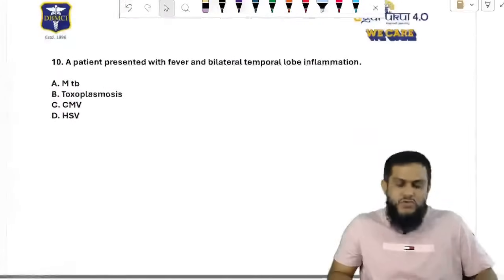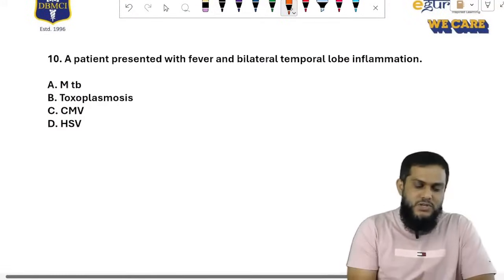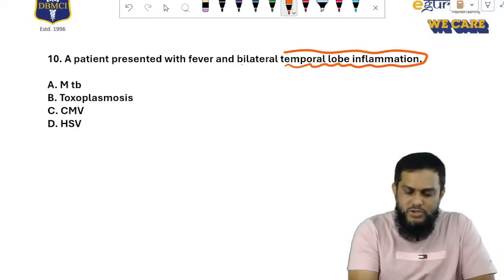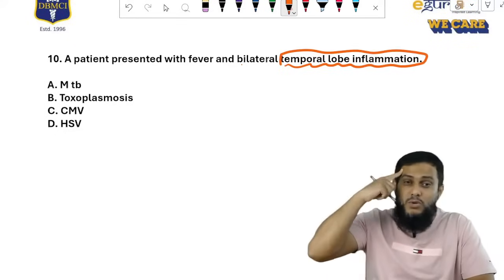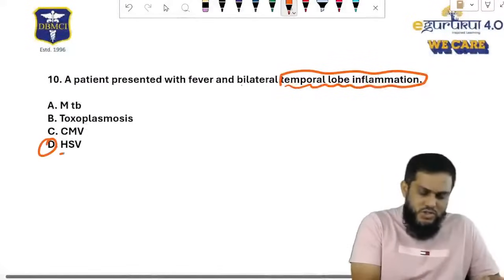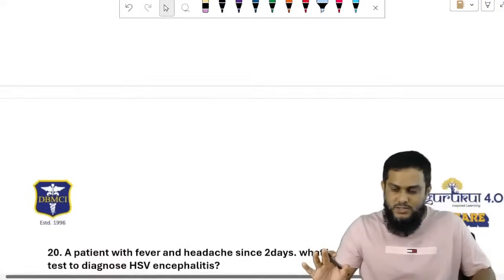Now with this, if you see the questions on viral encephalitis which appeared in previous exams: a patient presented with fever and bilateral temporal lobe inflammation, involving only the temporal lobe. Just now we told temporal lobe is involved by HSV1. So the answer is herpes simplex virus. Very simple.